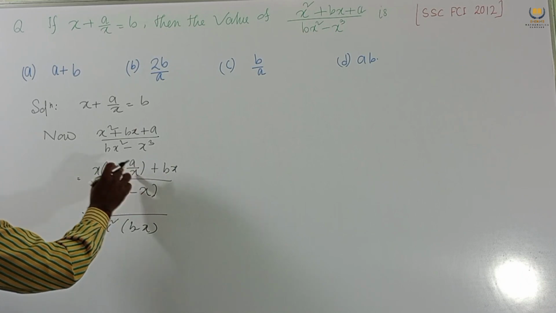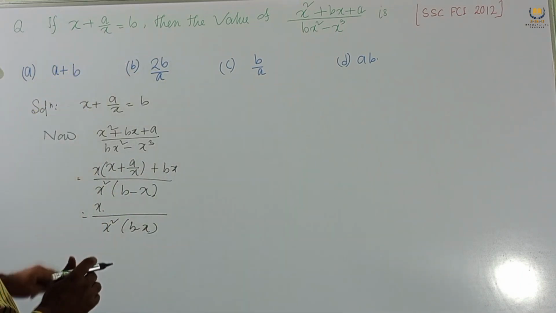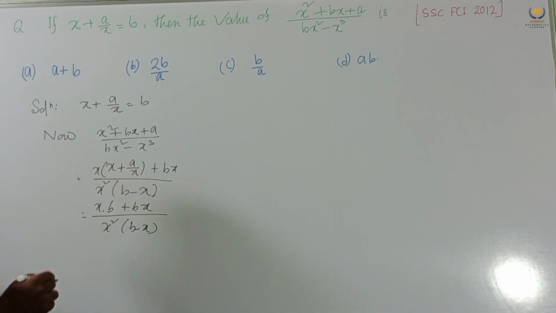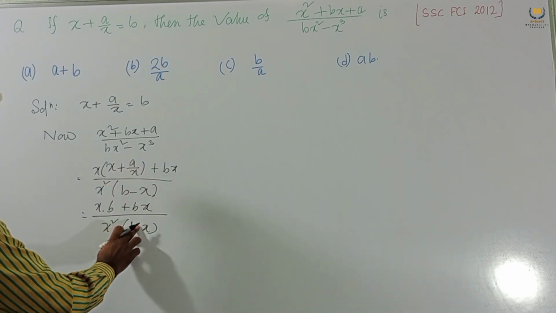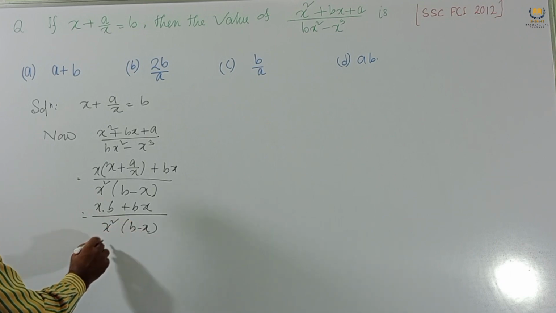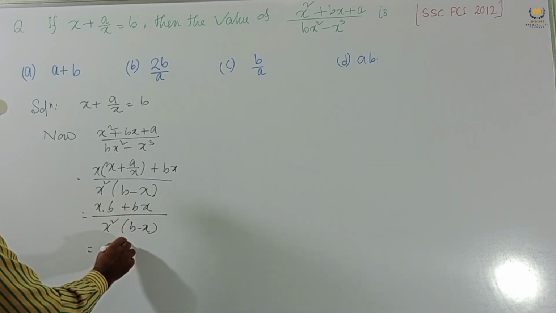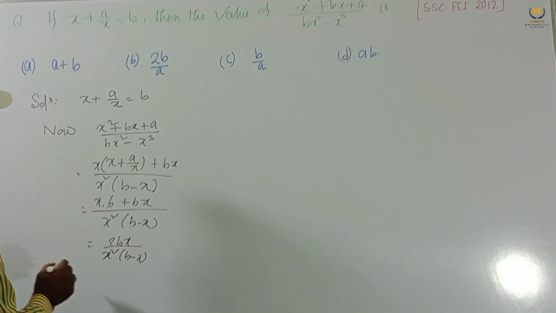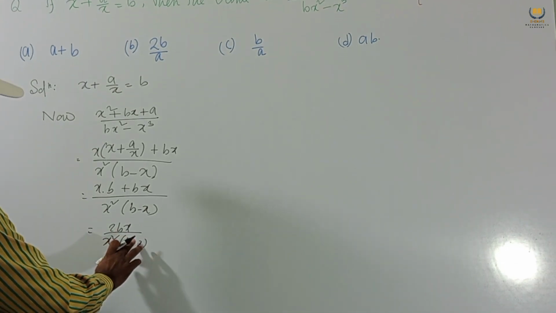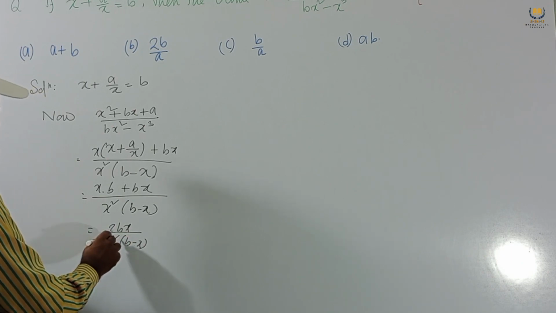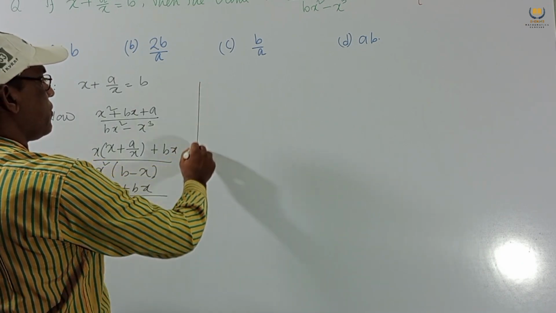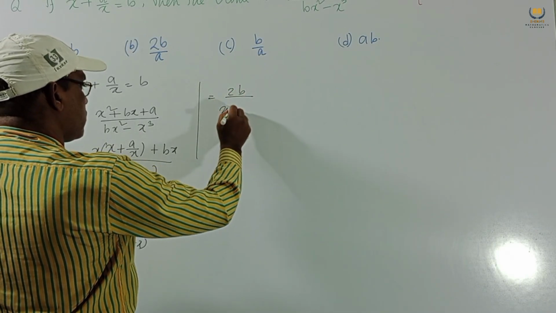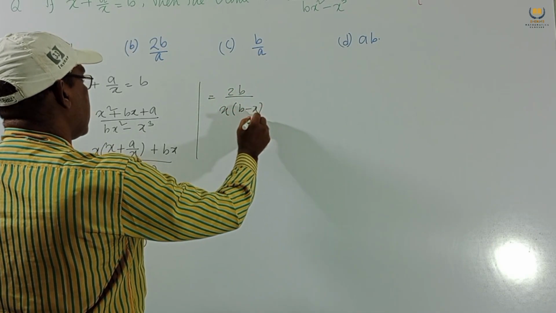x plus a by x, this is b, we get b plus bx. So we get this one and bx, 2bx, this is x square b minus x, we get this one, and this x cancels, we get 2b by x into b minus x.